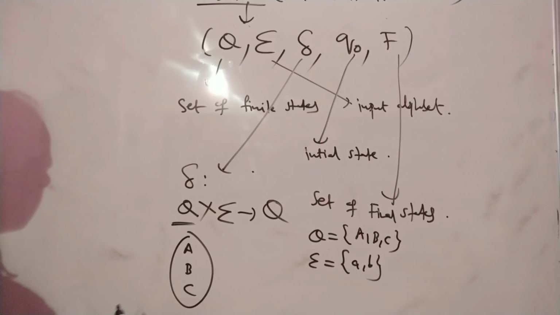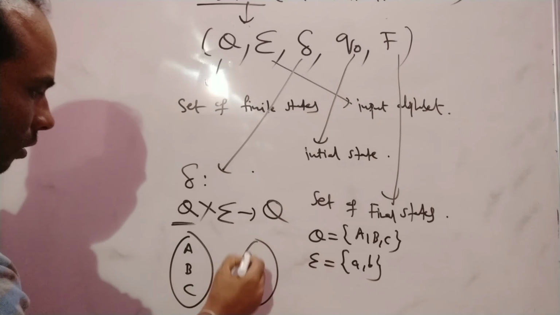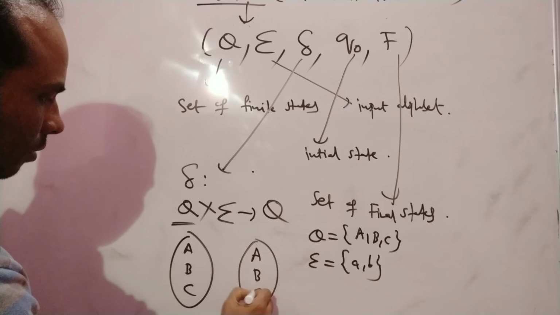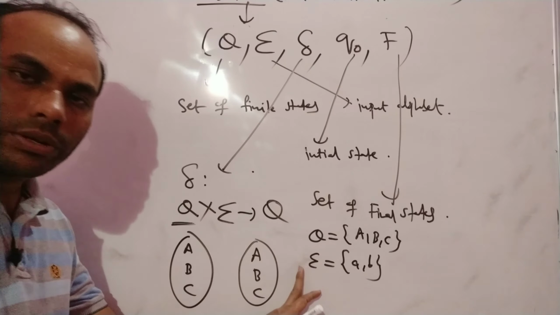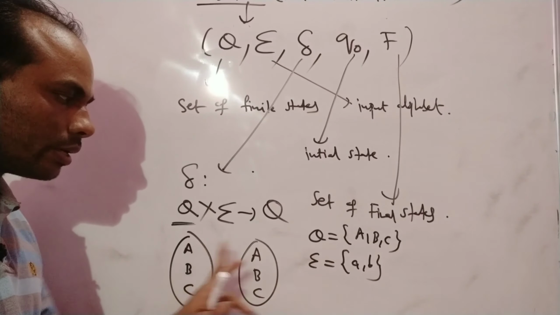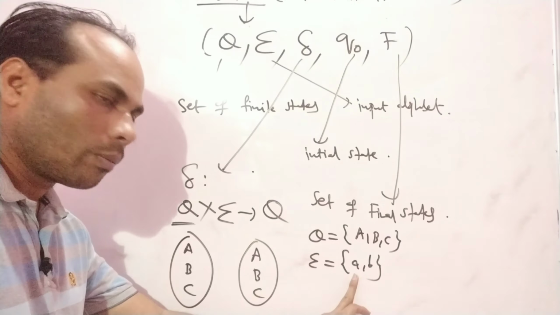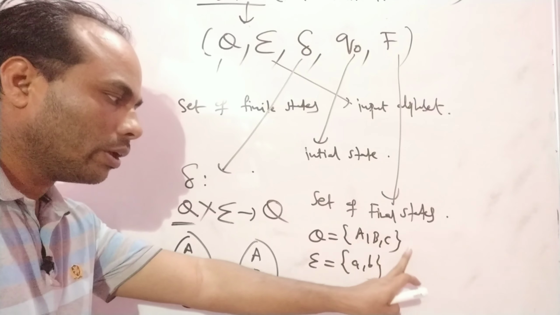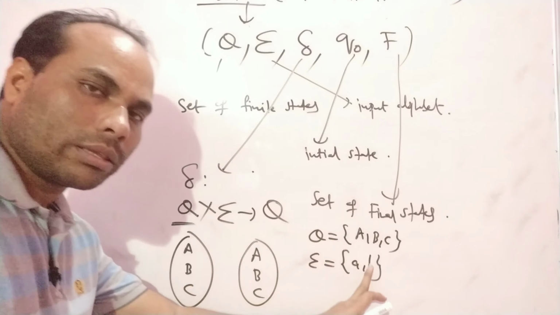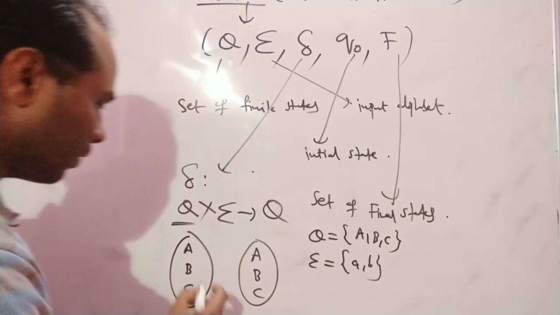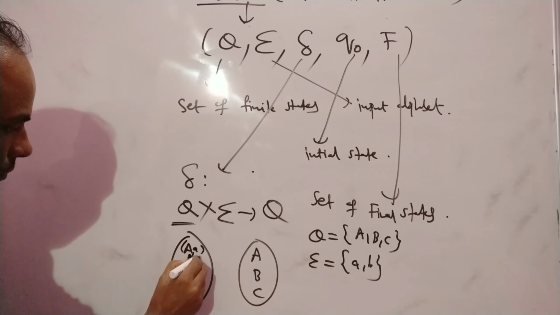How to write the transition mapping? I am giving one specific example here. For each and every state you have to apply the input alphabet. Capital A you apply with small a, which state do you reach? Capital A you apply with small b, which state do you reach? So you have to give AA and AB here.